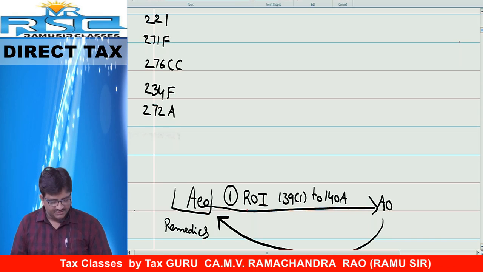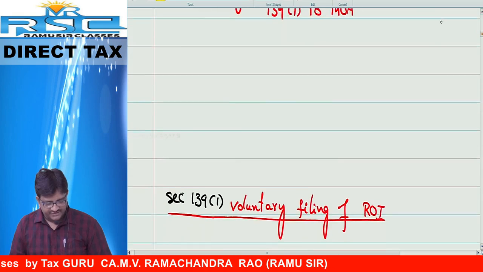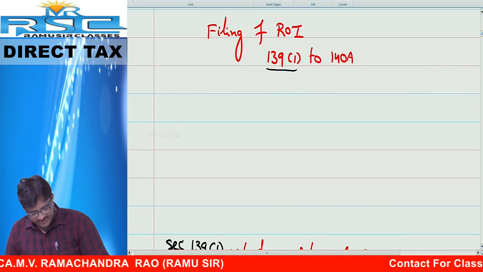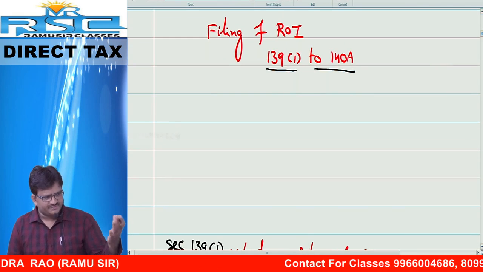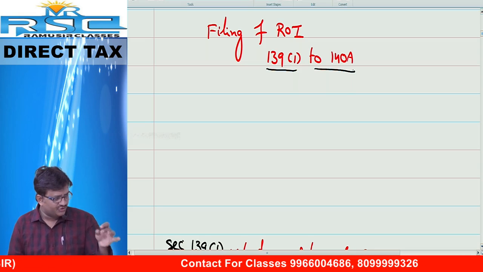Okay, let's start. We can start our syllabus. Number one, first section. Our syllabus is 139, 1 to 140A. These are the main provisions. Remaining are interest, penalty, prosecution, like this. One by one, I will start from scratch, assuming you don't know anything.